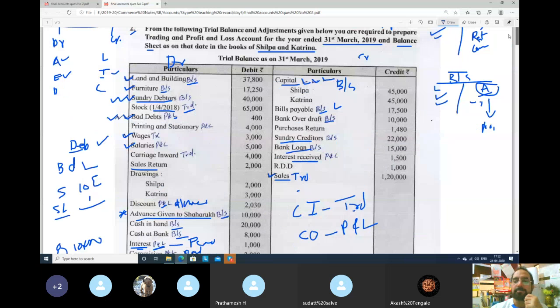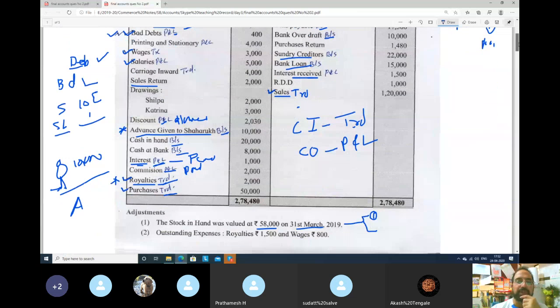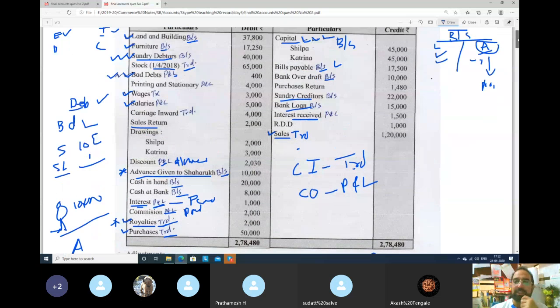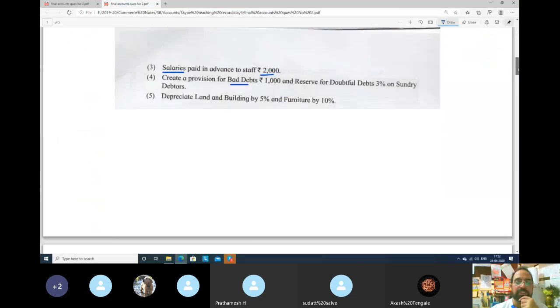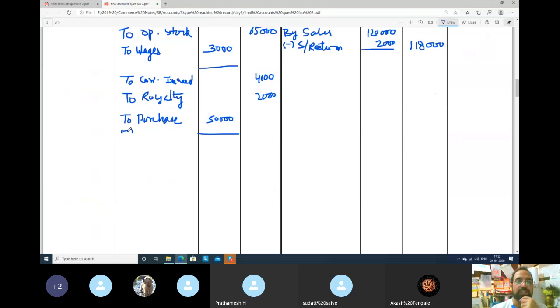Next, purchase return, 1,480. Purchase return will always be deducted from purchase. See here, purchase was 50,000. So this purchase return of 1,480 will be deducted from there. Purchase is here, we have already left one line. Purchase return 1,480.